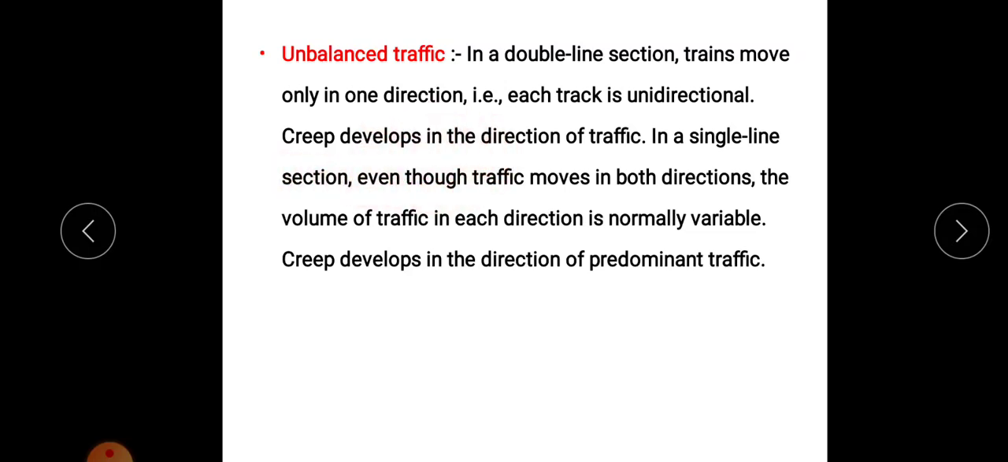Where traffic movement is high, creep will develop in that direction. But in the case of a single line section, even though traffic moves in both directions, the volume of traffic in each direction is varying. So creep will develop in the direction of predominant traffic. That is, summarizing this unbalanced traffic, it is clear that in the direction of heavier traffic there will be development of creep.